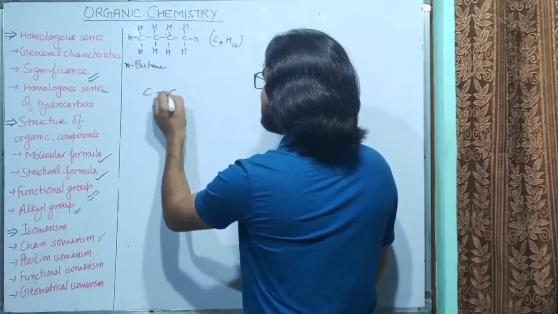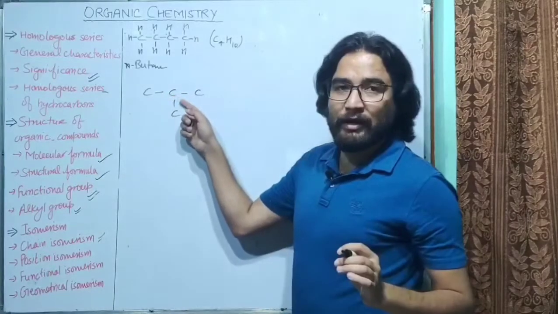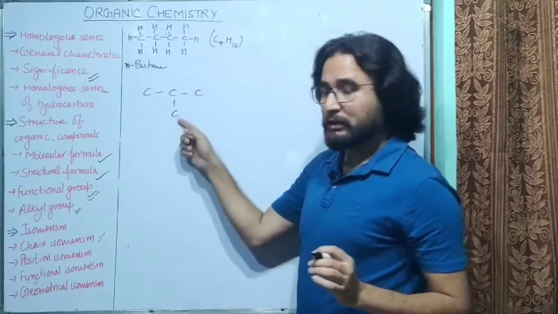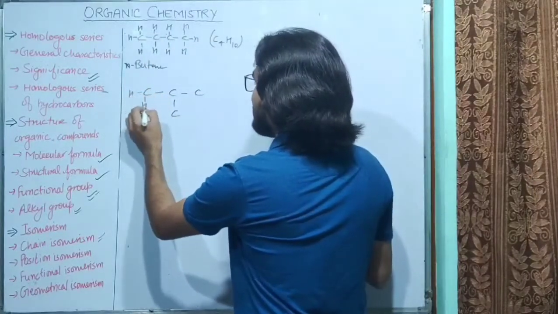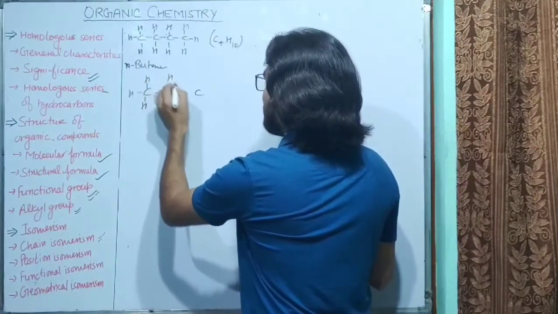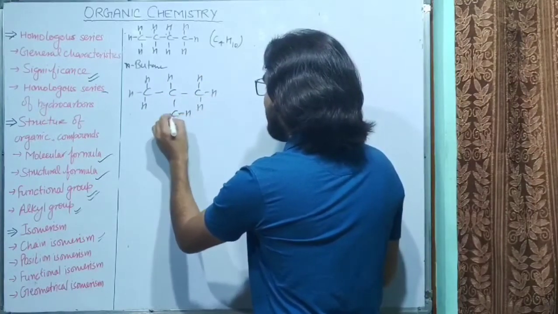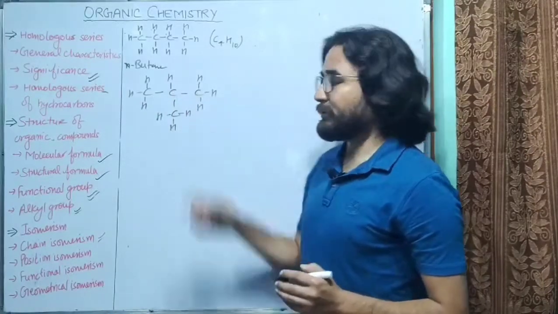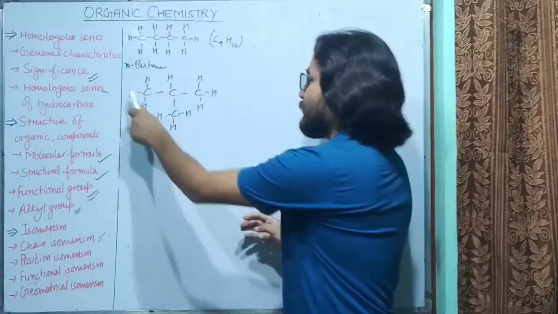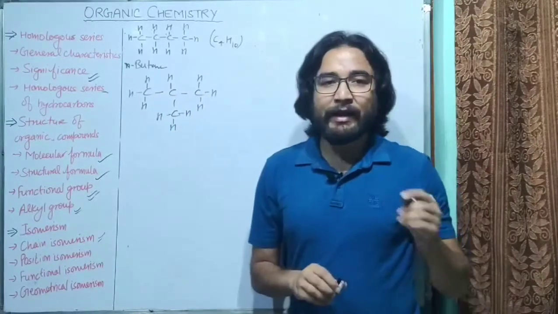Now if I arrange the carbon atoms like this in a branched chain, this is the branch, this is not the linear chain. We can arrange hydrogen atoms like this, 1, 2, 3, and it will have 4 bonds also. You can see there are 4 carbon atoms, and 1, 2, 3, 4, 5, 6, 7, 8, 9, 10 hydrogen atoms.